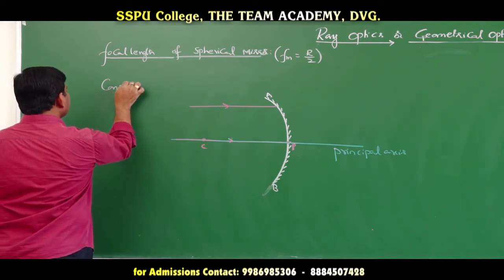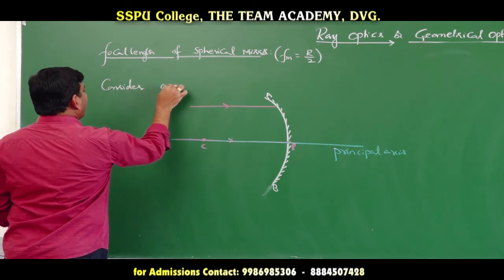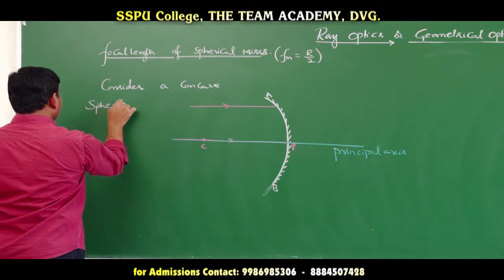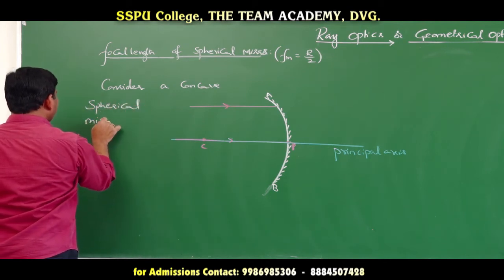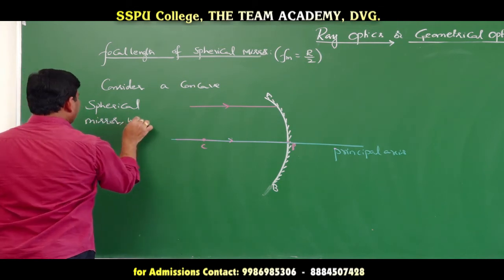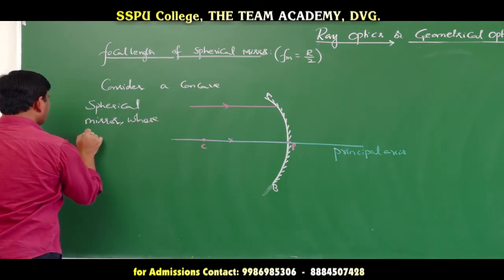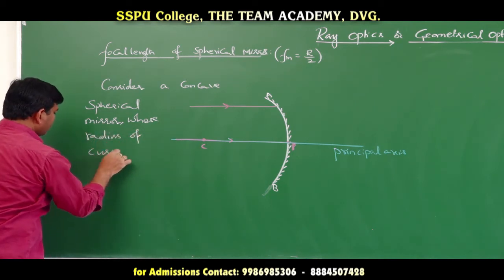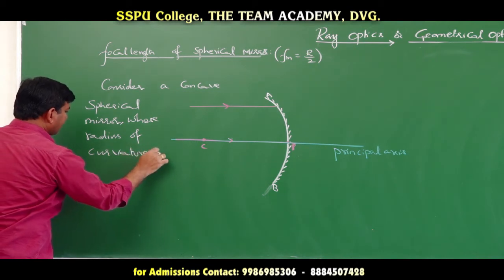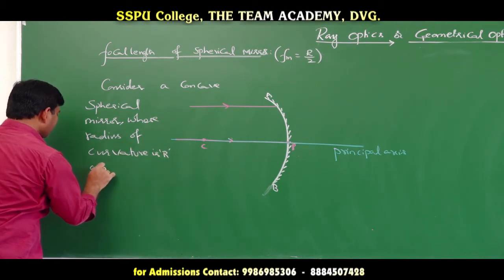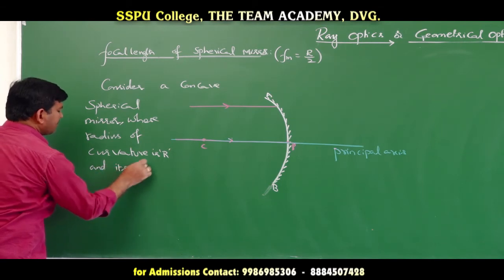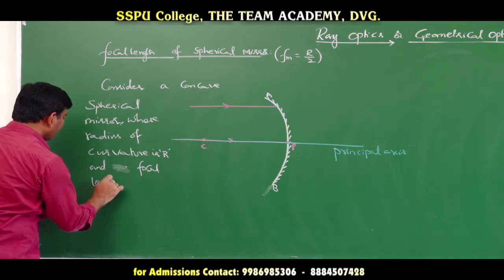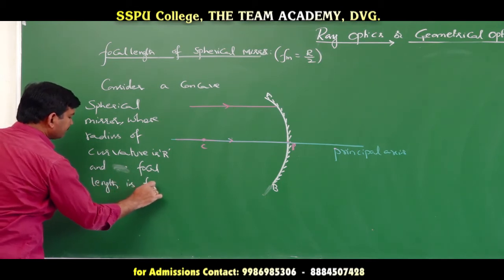So, consider a concave spherical mirror whose radius of curvature is capital R, and its focal length is Fm.